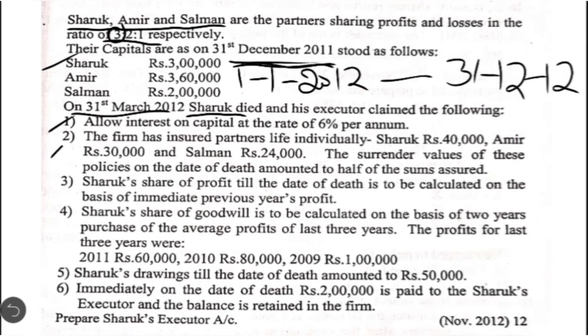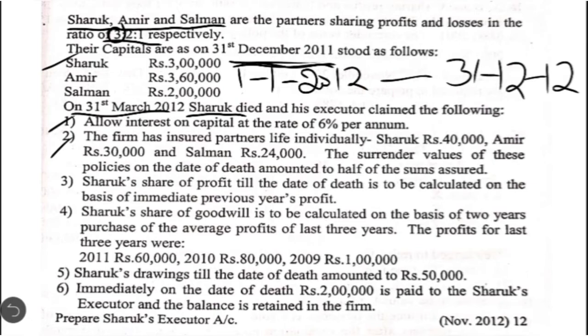Then the second point is about individual policies. The calculations are similar to the point which we discussed in the previous question also. Individual policies means they take up individual policies separately on the life of each partner. Here also it is given that the firm has insured partners' lives individually: Shahrukh for 40,000, Amir for 30,000 and Salman for 24,000.